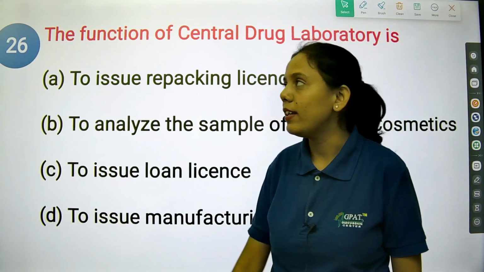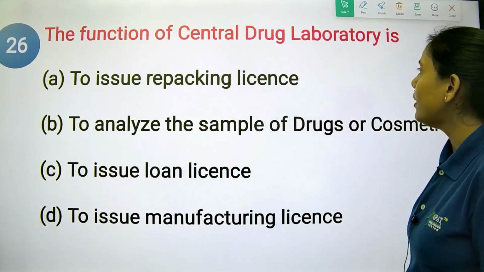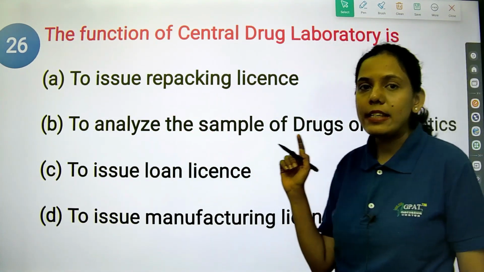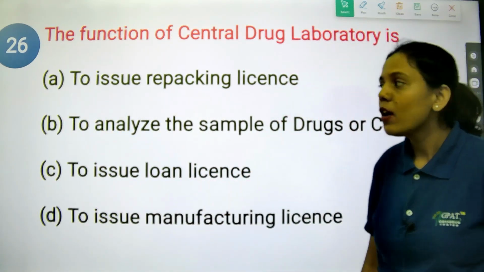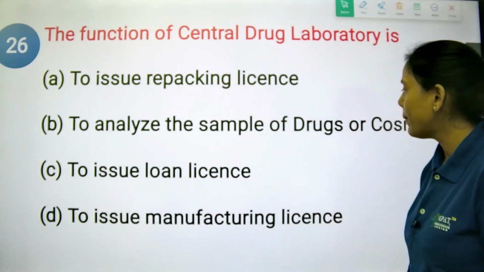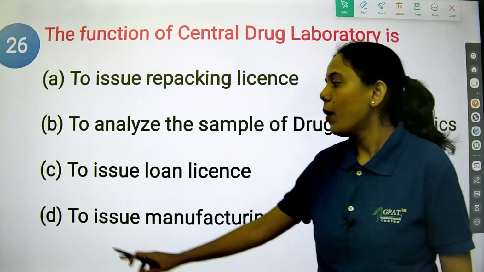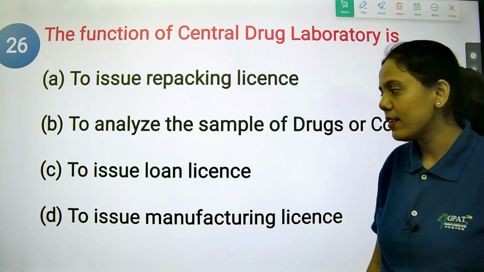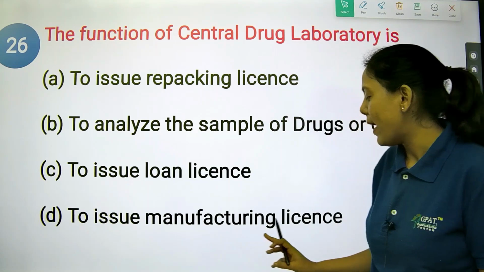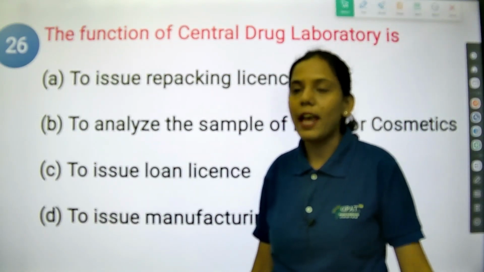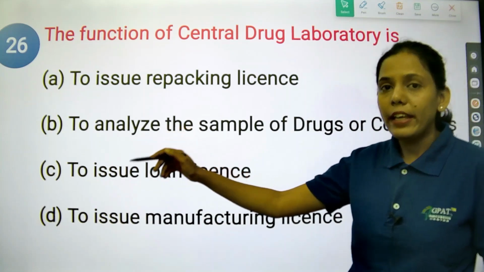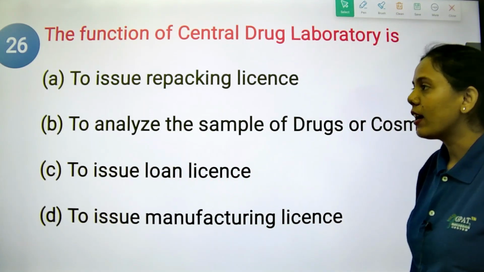The next question is, the function of the Central Drug Laboratory, that is CDL: option A is to issue repacking license, option B is to analyze the sample of drugs or cosmetics, option C is to issue loan license, and option D is to issue manufacturing license. So what is the role of CDL? They are there to analyze the samples of drugs or cosmetics.